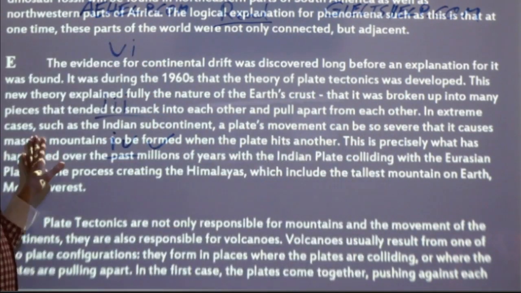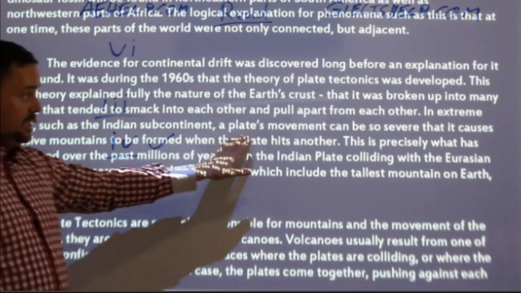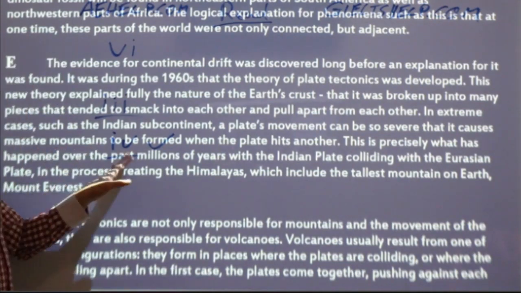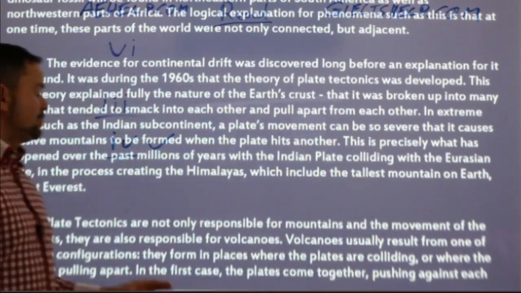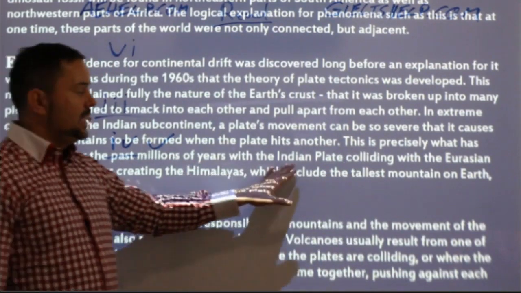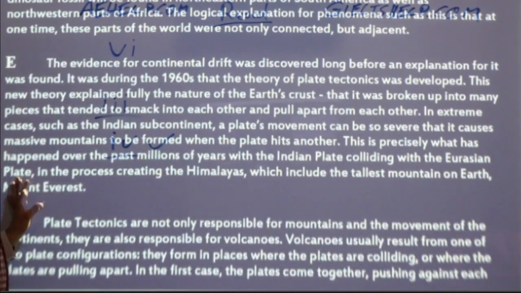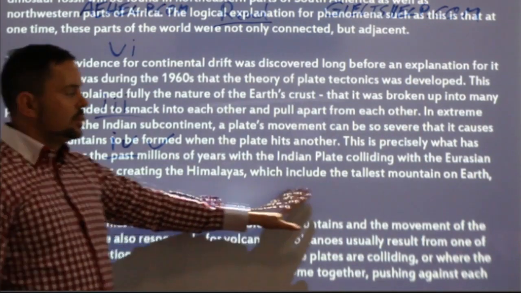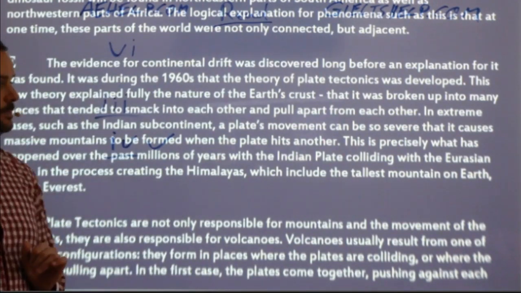In extreme cases, such as the Indian subcontinent, a plate's movement can be so severe that it causes massive mountains to be formed when the plate hits another. This is precisely what happened over the past millions of years with the Indian plate colliding with the Eurasian plate, in the process creating the Himalayas, which include the tallest mountain on Earth, Mount Everest.